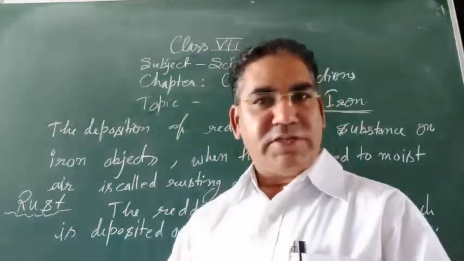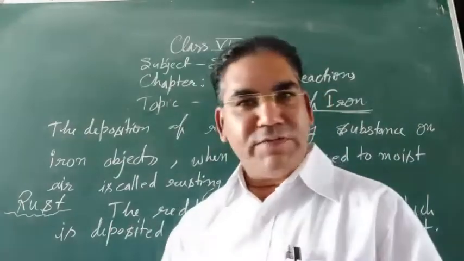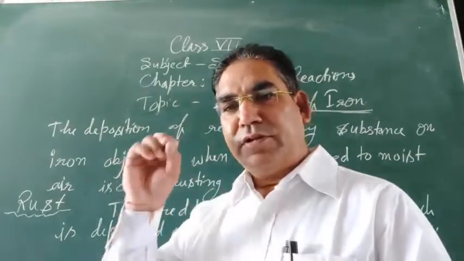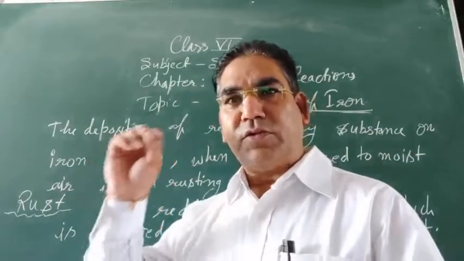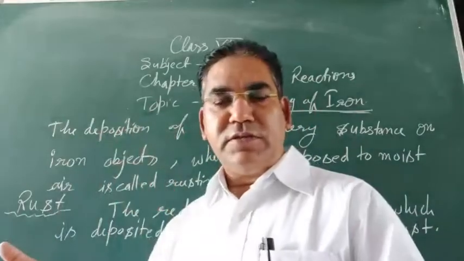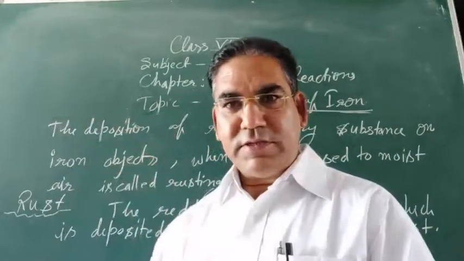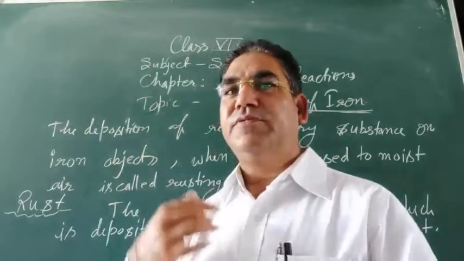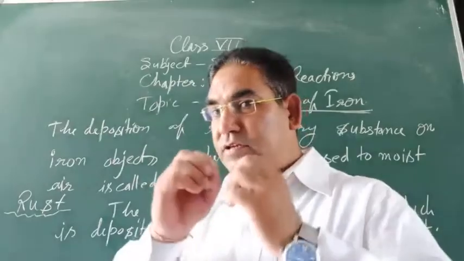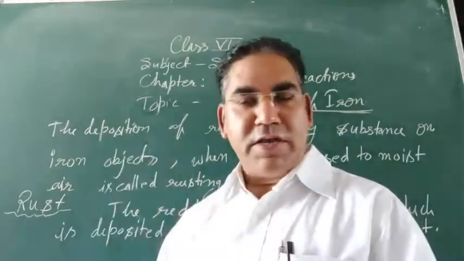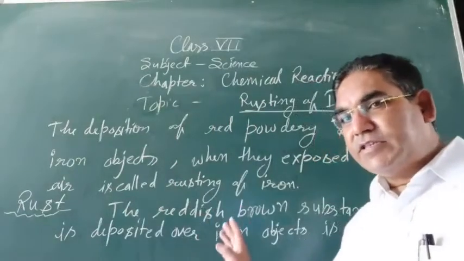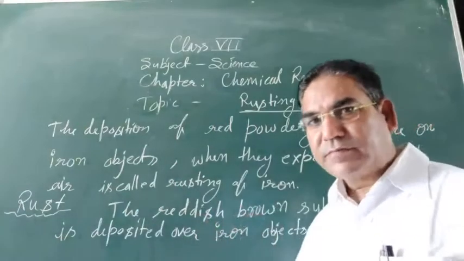This is known as rusting. So, what is the definition of rusting? The deposition of a red powdery substance on iron objects when they are exposed to moist air is called rusting. This reddish-brown material deposited over the iron surface is known as rust.